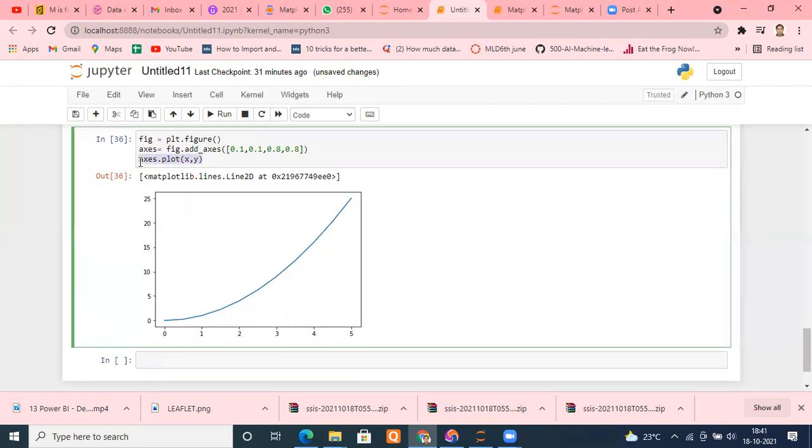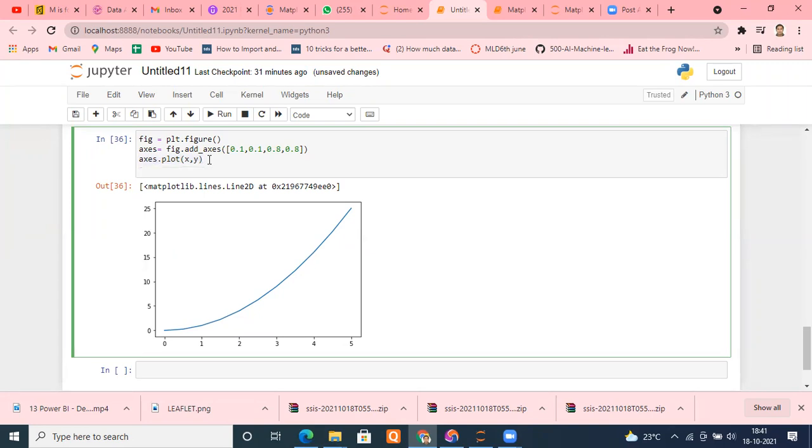This is the object-oriented approach. In an interview, they may ask you. They will never ask you task-wise how to create a graph, but they may ask how many methods you know to plot a graph using matplotlib. So you will say two ways: functional approach or object-oriented approach. Now, earlier, remember how we set the labels? We used plt.xlabel, plt.ylabel, plt.title. Here, instead of plt, you will simply use axes. See what I'm going to type: axes dot. Now you have to use the word set.